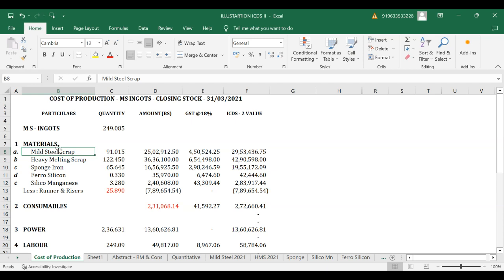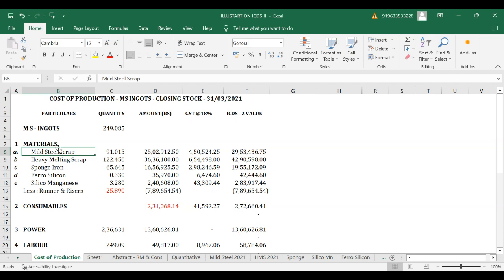So here it is secondary steel, not primary steel. Anyhow, they manufacture these ingots using scrap as the primary raw material.